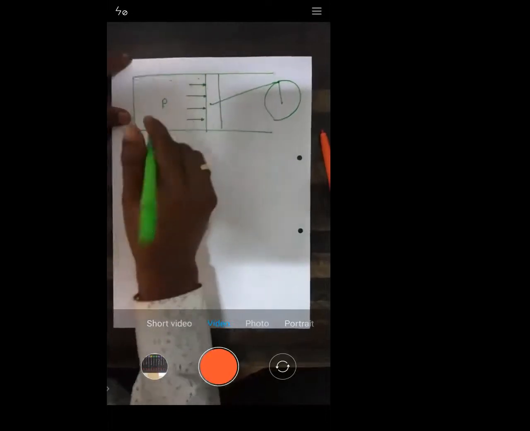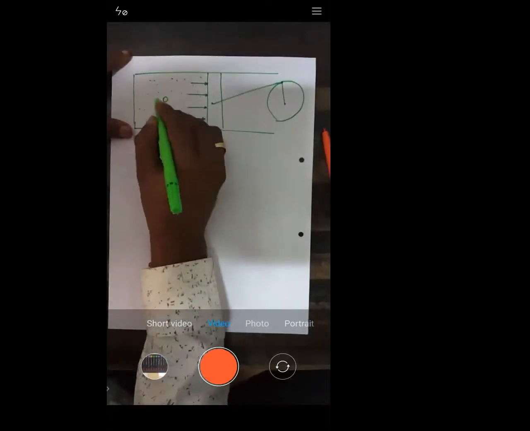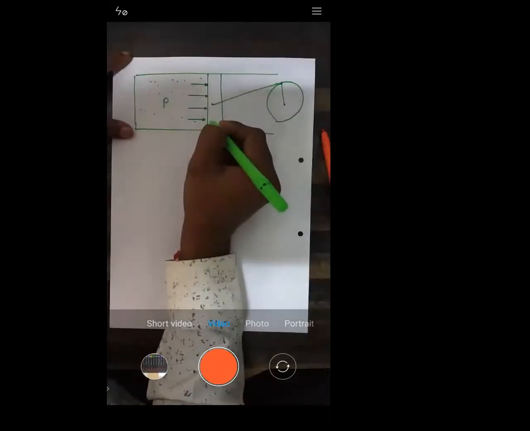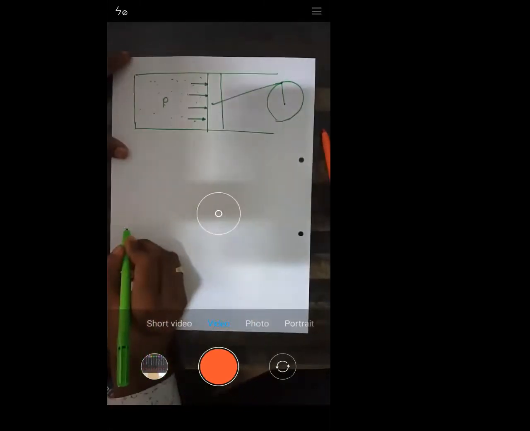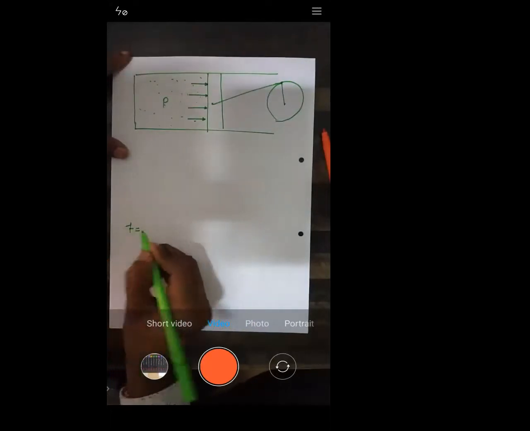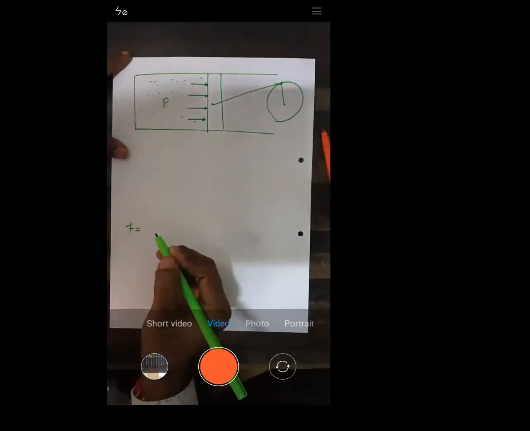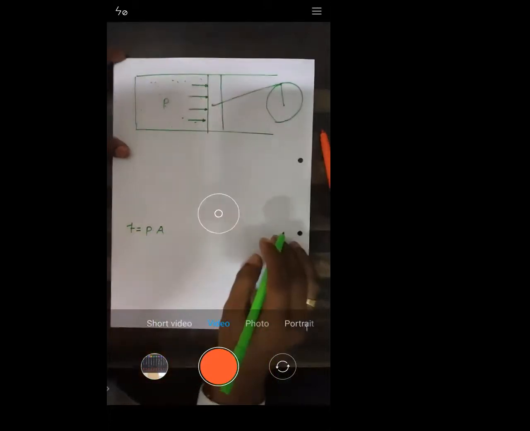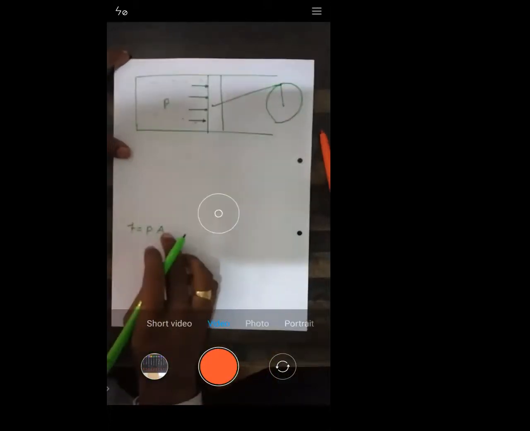So obviously the gas which is having pressure P will exert some force F on the piston. If we need to determine the force exerted by the gas on the piston, force is given by pressure into area. Yes or no? Force is given by pressure into area.